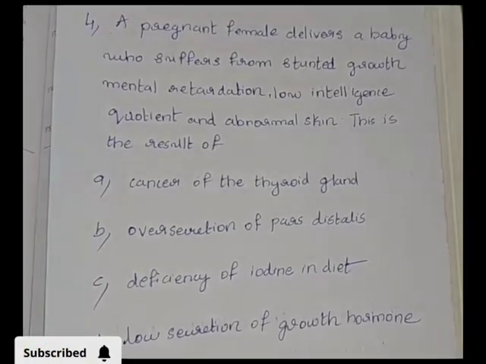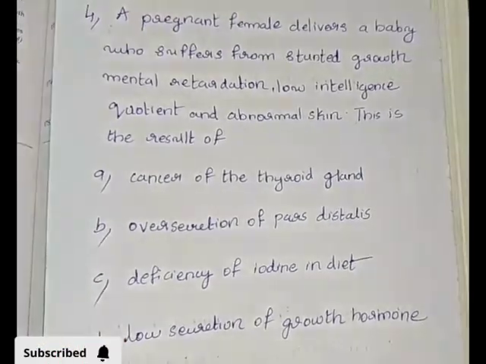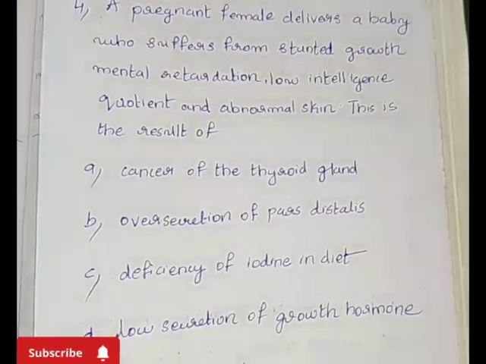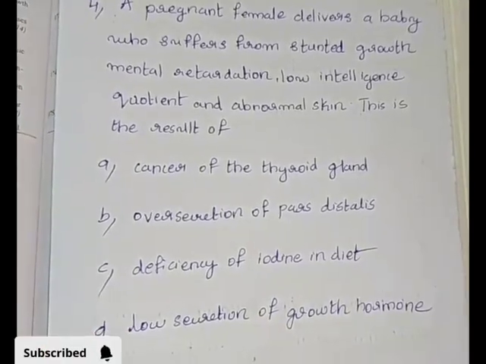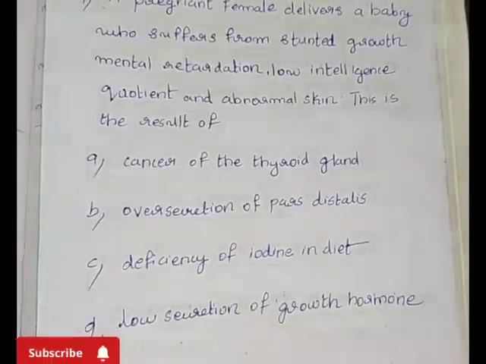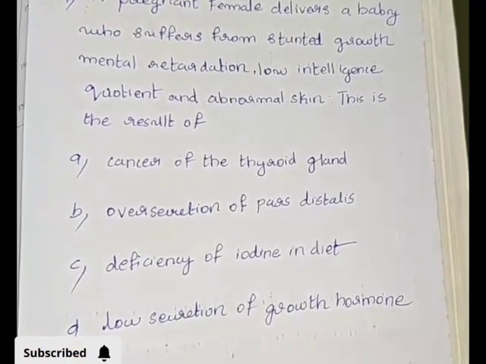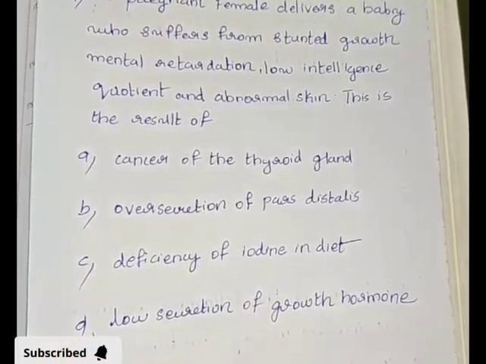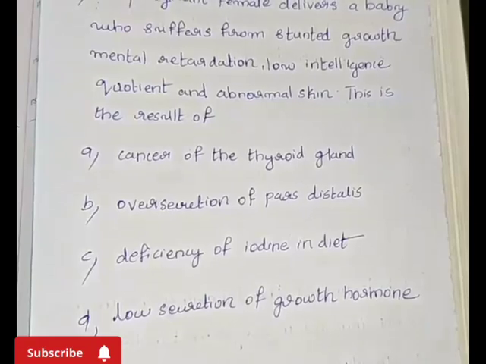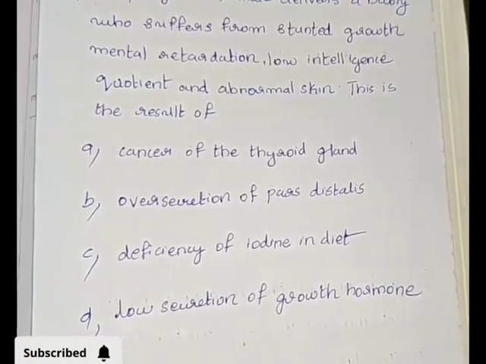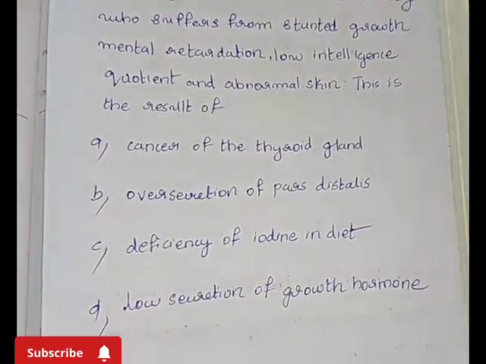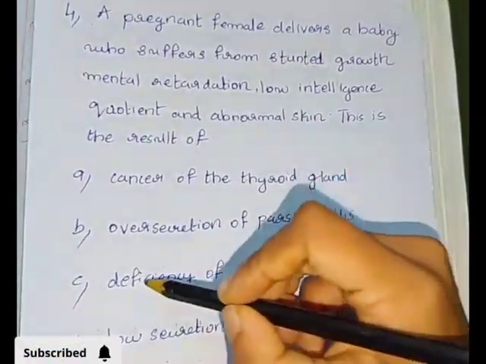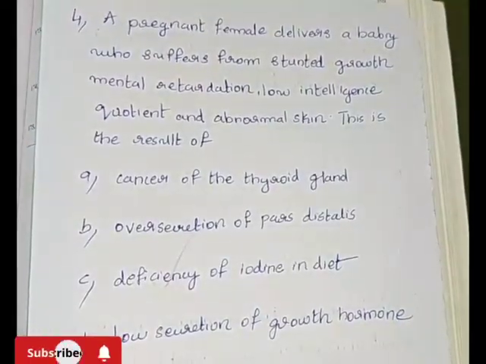4. A pregnant female delivers a baby who suffers from stunted growth, mental retardation, low intelligence quotient, and abnormal skin. This is the result of option A, cancer of the thyroid gland; B, oversecretion of pars distalis; C, deficiency of iodine in diet; D, low secretion of growth hormone. Answer: option C, deficiency of iodine in diet.